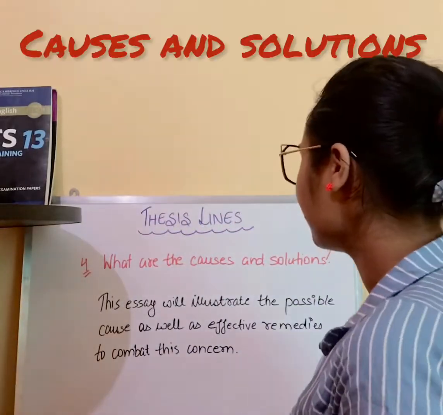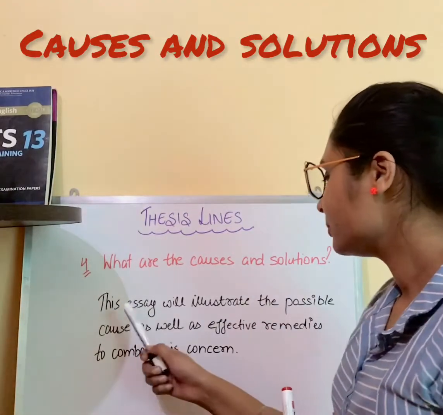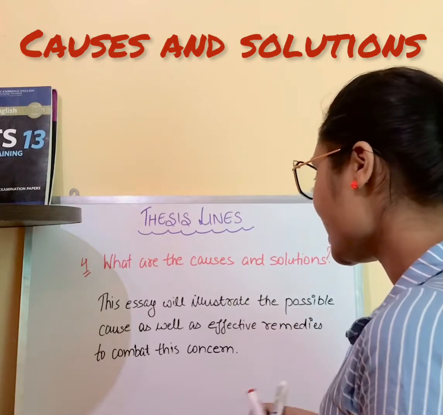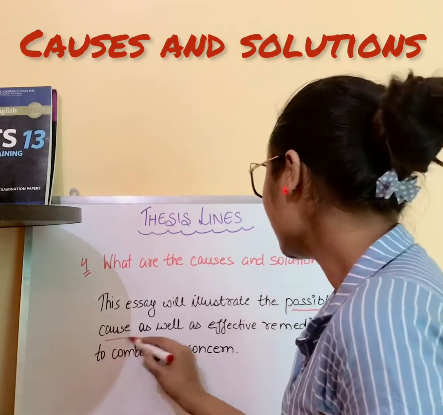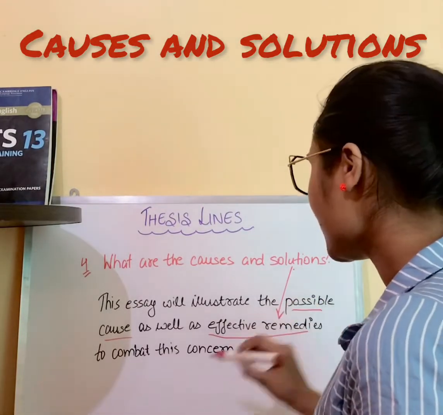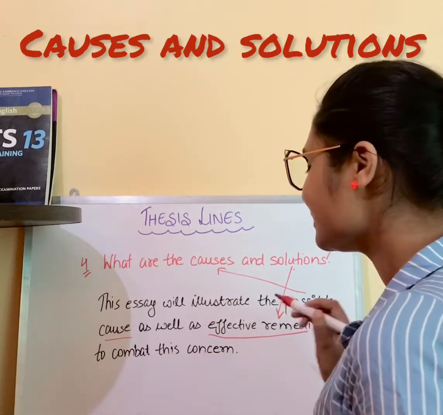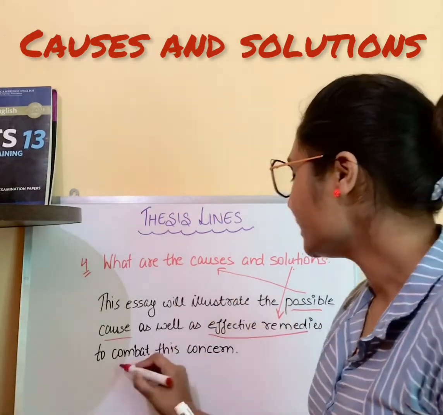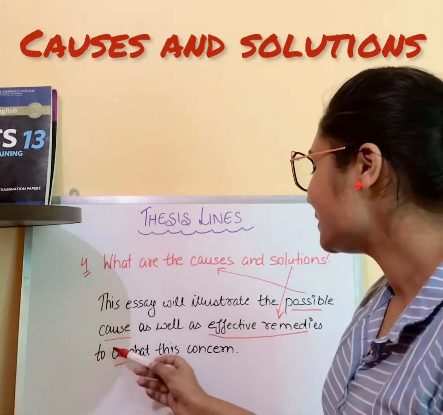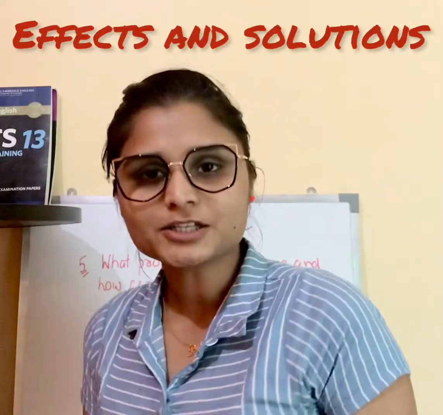So our fourth type is what are the causes and solution. So our thesis line would be this essay will illustrate the possible causes as well as the effective remedies to combat this concern. So effective remedies are solutions and the possible causes will be the causes. What is this combat? Combat is to stop. Combat is a better word, so please use this word only to combat this concern. Let's move to fifth one.